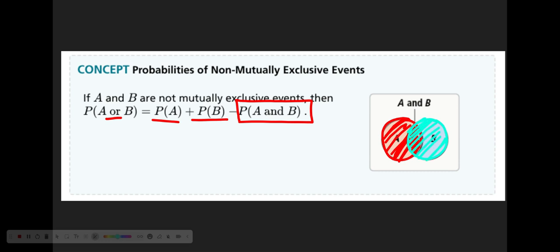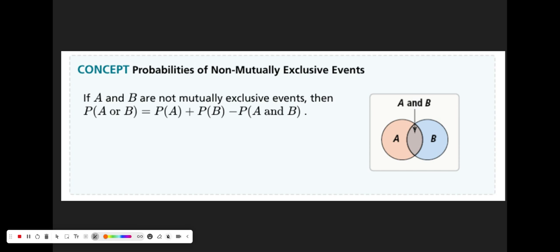But then we are subtracting out the people that play both because we counted them twice. We don't want to count them twice. And if you do that, that's how you get the probability if two events are not mutually exclusive. That's kind of a big one. That'll almost certainly be on your OST.